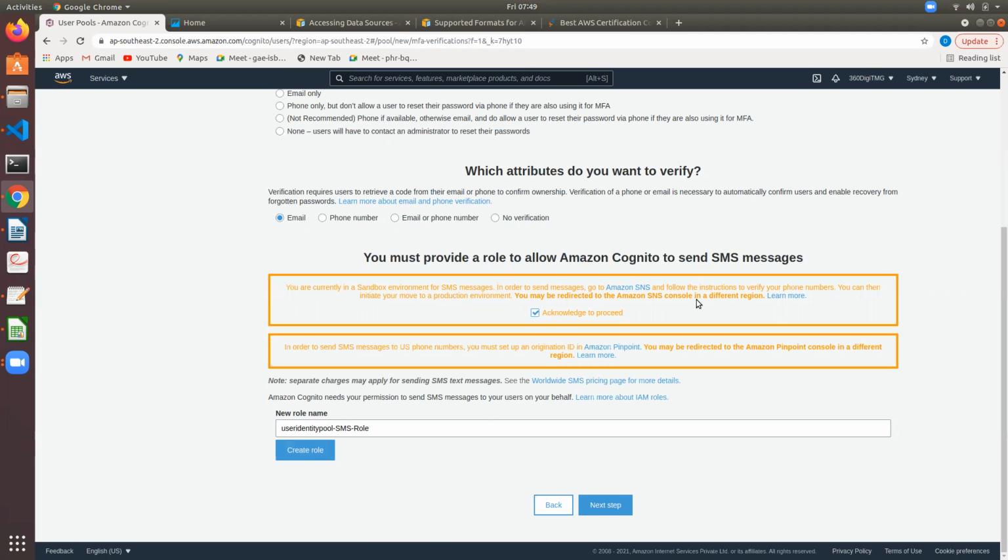We already know what SNS is: to push emails or SMS or to push message notifications to any HTTP endpoint. You can use SNS. We know this. Okay, I acknowledge to proceed. So let us go to the next step.